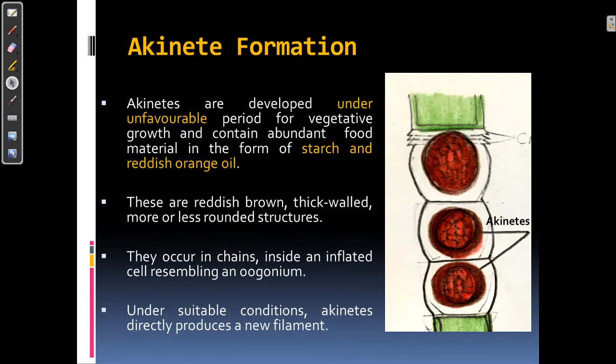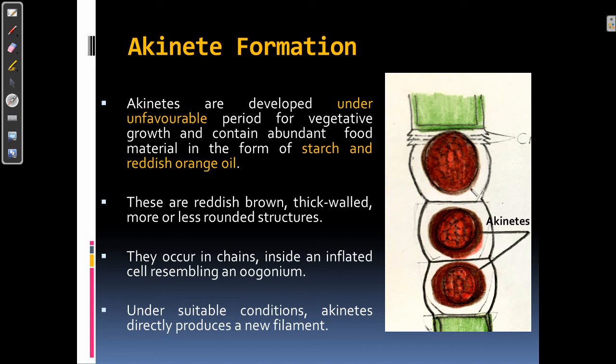So let's know about the akinetes. Akinetes are spores which only develop under unfavorable conditions. When the plant body is facing unfavorable conditions, only then are akinetes formed.